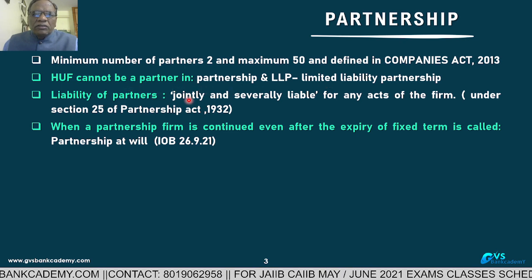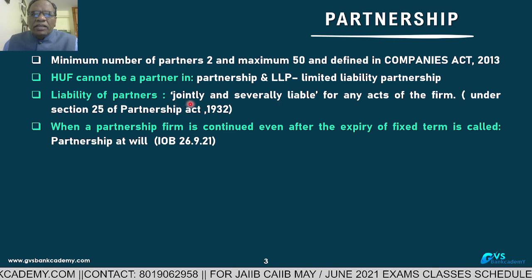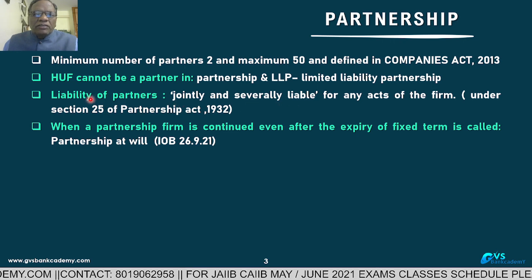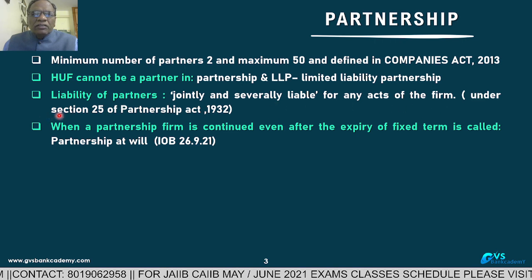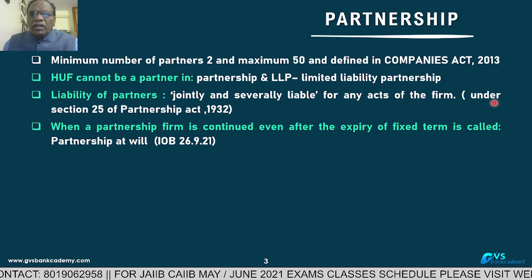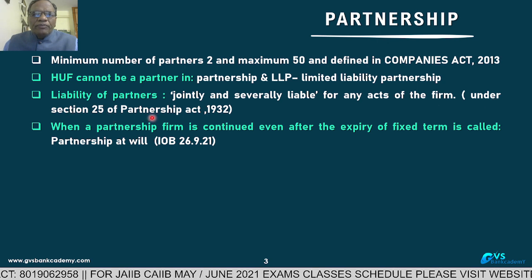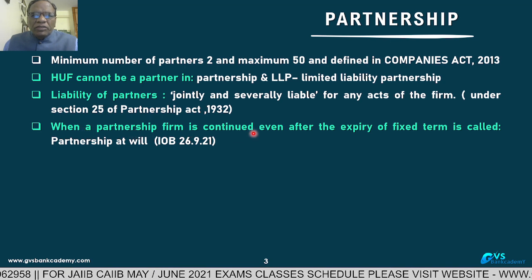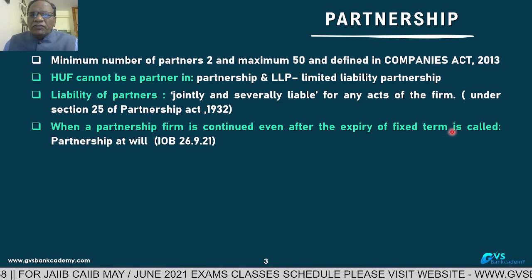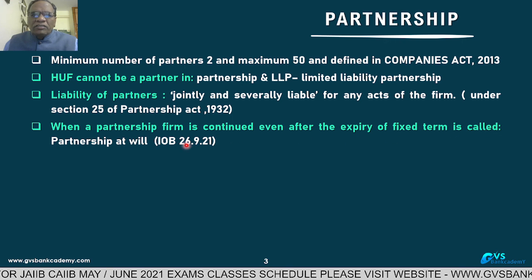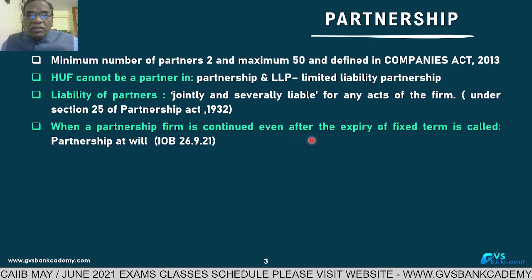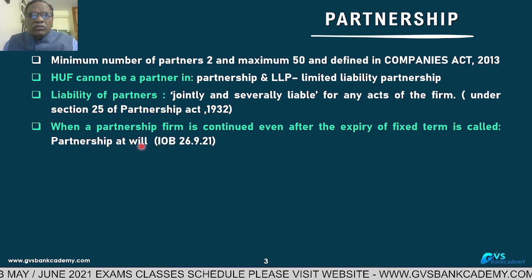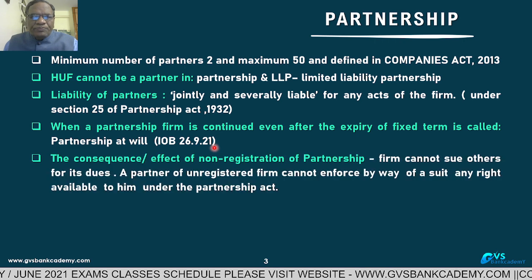Liability of partners: jointly and severally liable. Partners are jointly and severally liable for any act of the firm under Section 25 of the Partnership Act. When a partnership firm is continued even after the expiry of the fixed term, that partnership is called partnership at will. After the fixed period, they are continuing the business, that is partnership at will. This question has already been asked in various exams.